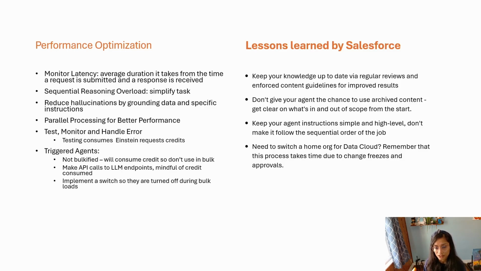So there are some optimizations that you need to do. You have to constantly monitor the latency, like how long is the agent taking to get back with the answer and how you can make that faster. Make sure that you're not adding so many series of actions back to back. So it's not a serial process, because then it's going to do one thing, go to the next thing, go to the next thing, and that's just going to take longer.